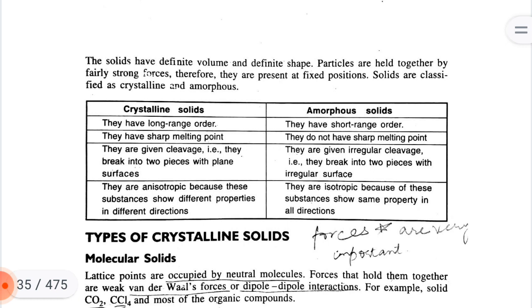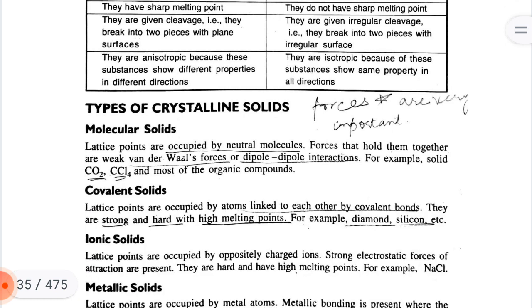Crystalline solids are anisotropic because these substances show different properties in different directions. Amorphous solids are isotropic because these substances show the same properties in all directions.